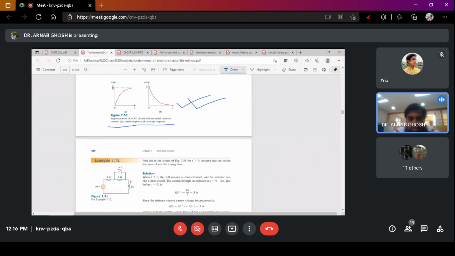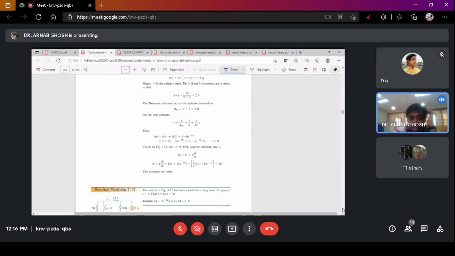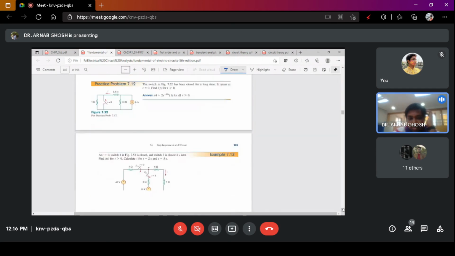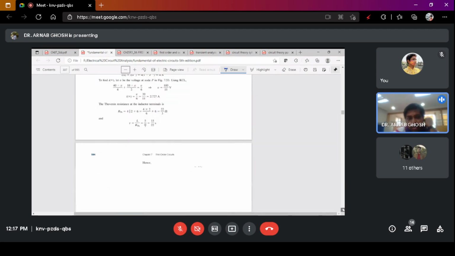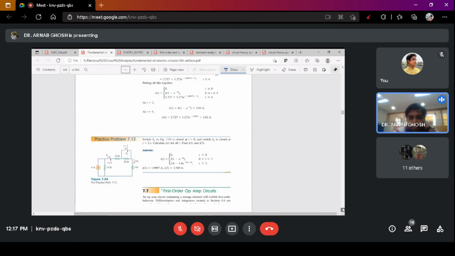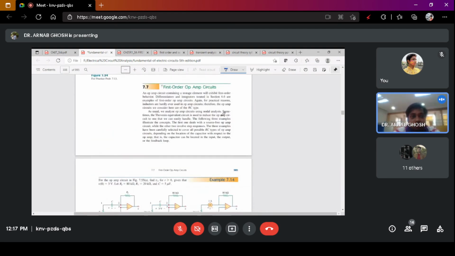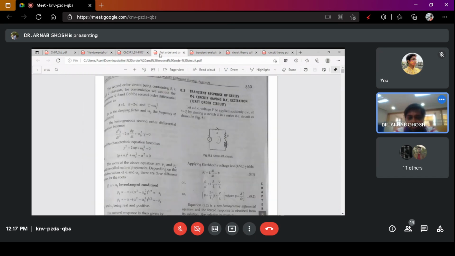So what we are doing, this is for initial current 0, and there are some problems here, but we will not follow the problems here. In the next class, from 1:10, we will discuss the problems from A.K. Chakraborty sir's book. Okay. So we are ending the class here. I will take the attendance, just a minute, and then we rejoin at 1:10 in the other meeting. Okay, just a second, I will just take the attendance.